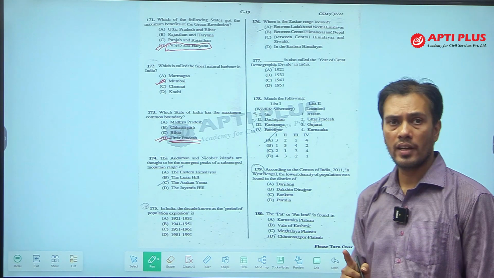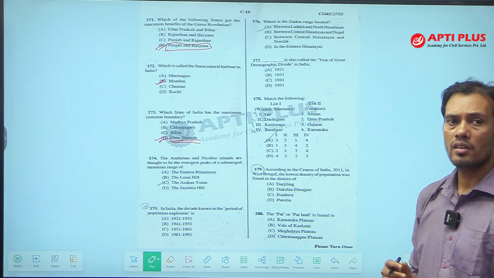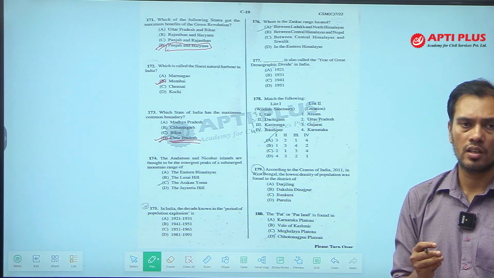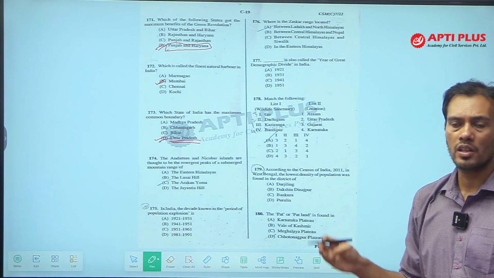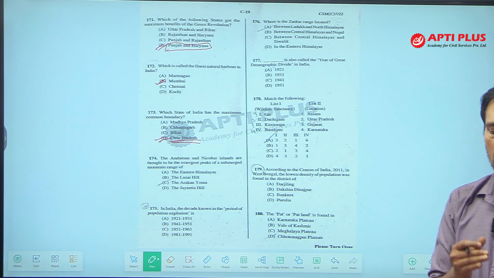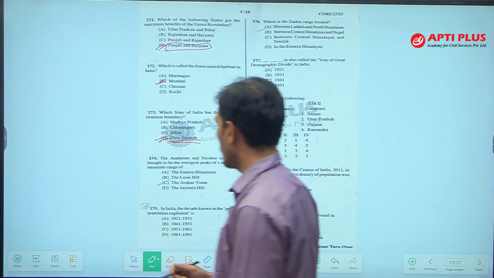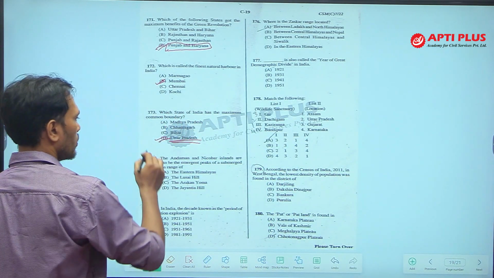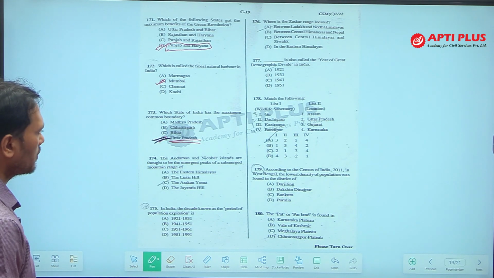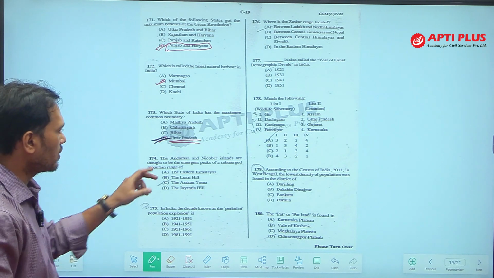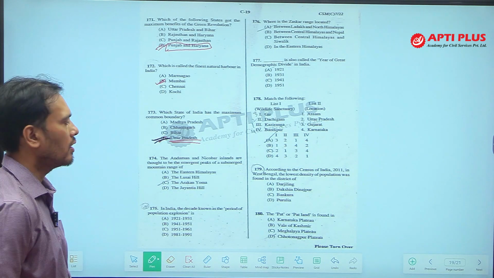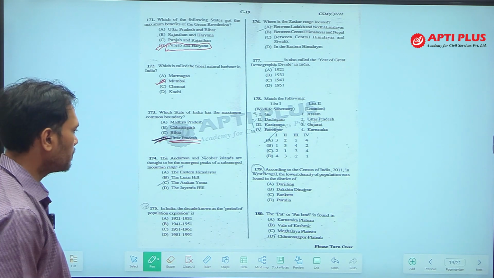The 8 states are Uttarakhand, Himachal Pradesh, Haryana, Rajasthan, Madhya Pradesh, Chhattisgarh, Jharkhand and Bihar, and 1 union territory, that is Delhi. So, Uttar Pradesh shares its border with the maximum number of states and UTs, followed by Chhattisgarh and Assam. Chhattisgarh has 7 neighbouring states, Assam also has 7 neighbouring states.